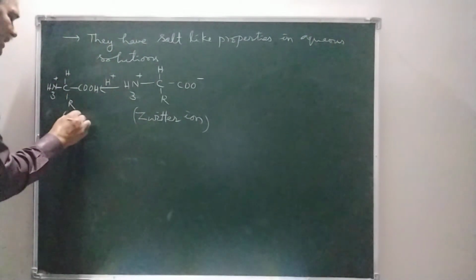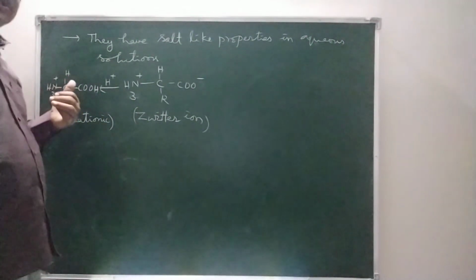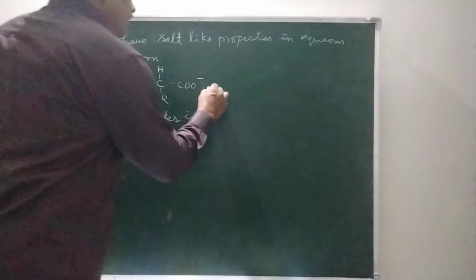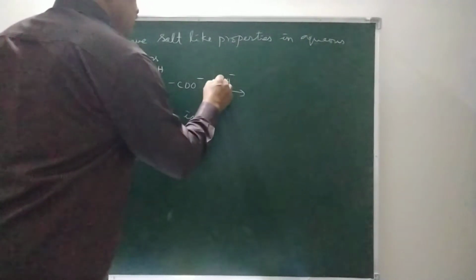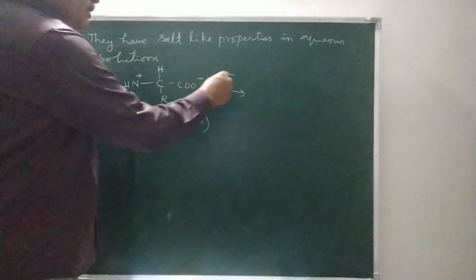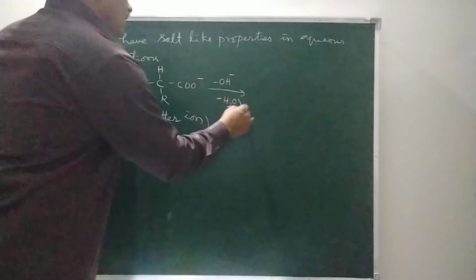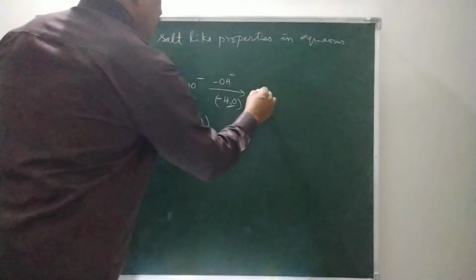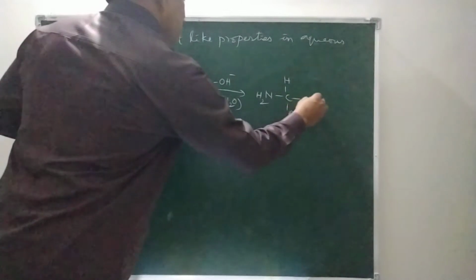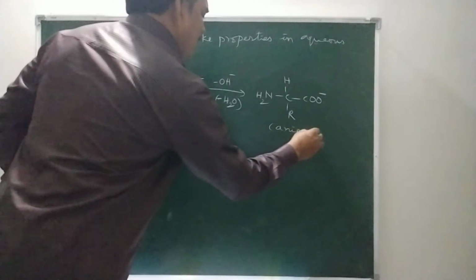So this is cationic in nature; it has a positive charge, so it moves towards the cathode. Similarly, if it is kept in basic solution, the H plus ion of the NH3 group and the OH minus ion are removed as water, converting into NH2 CHR COO minus. That means it will have a negative charge, or anionic nature.